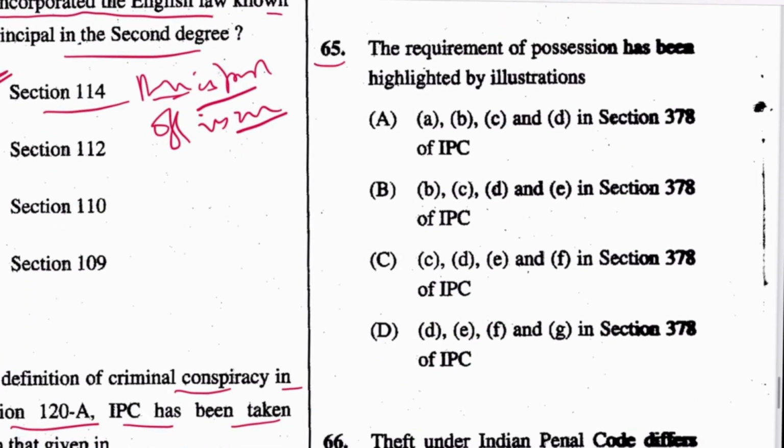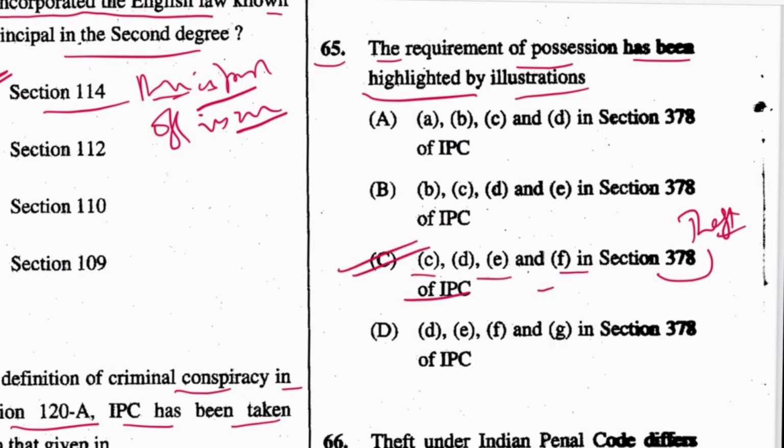Next, 65. The requirement of possession has been highlighted by illustrations in which illustrations of section 378? What is 378? Definition of theft. And which reflects the requirement of possession? C, D, E, F. C is the answer. Now see, this is a difficult question, I would say. So you need to just write down in your Bare Act in front of C, D, E that it is illustration of requirement of possession.